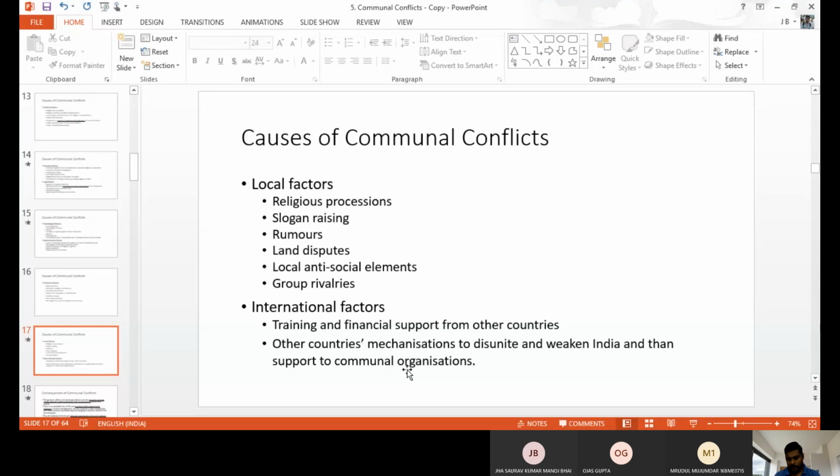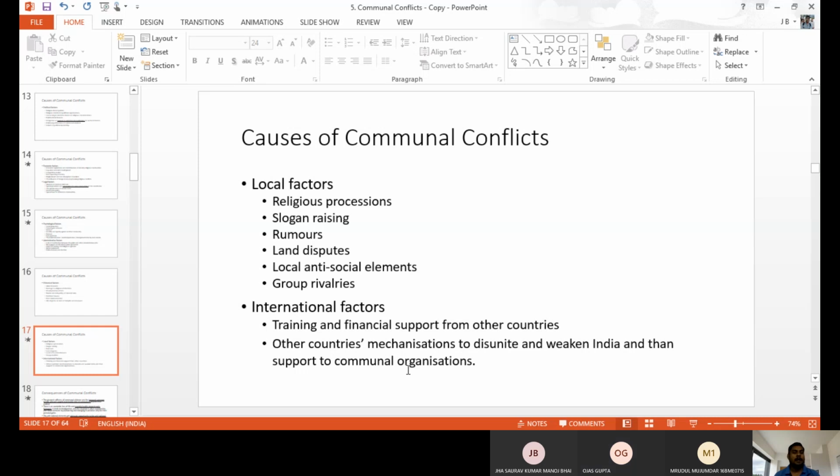Slogan raising. Slogan raising means, as I told you, like Ram Rajya, that kind of slogan. And when there is Vinayaka Chavithi, people carry Ganesh and travel across the important streets and go to the seashore. At that time they raise slogans, sing songs, and raise their voices loudly.